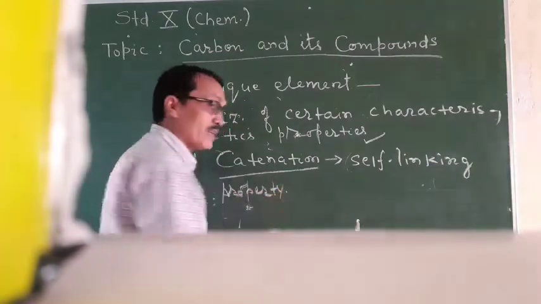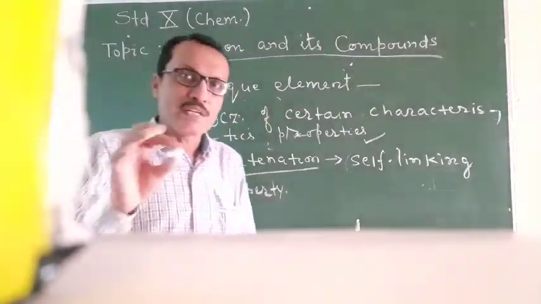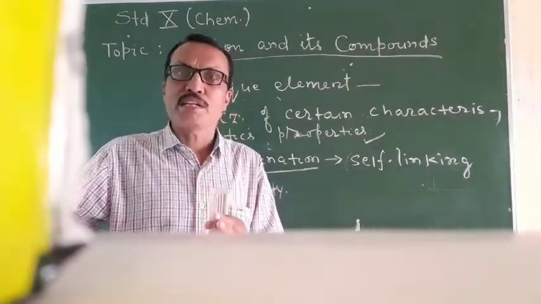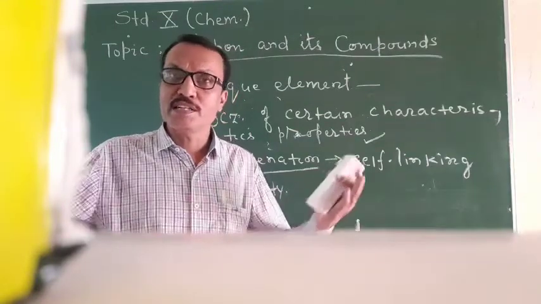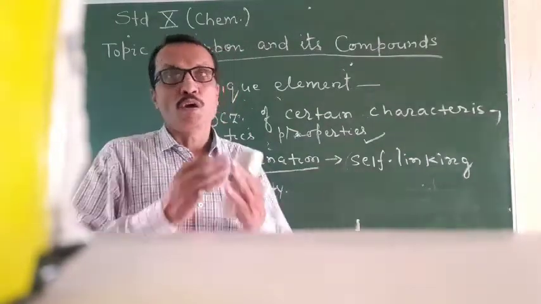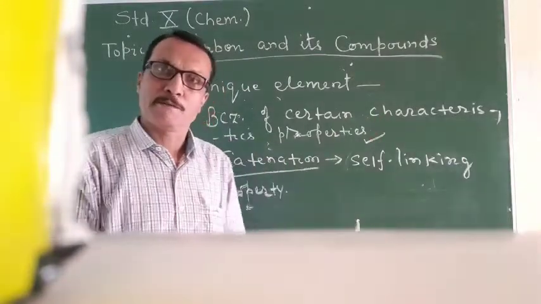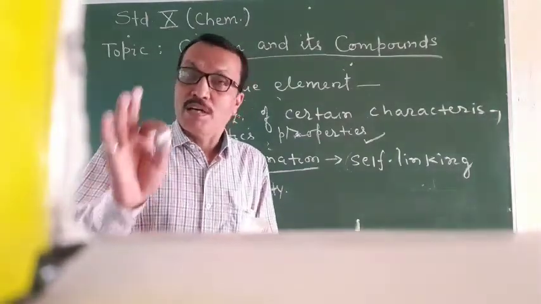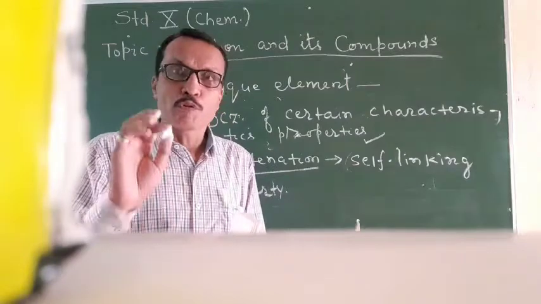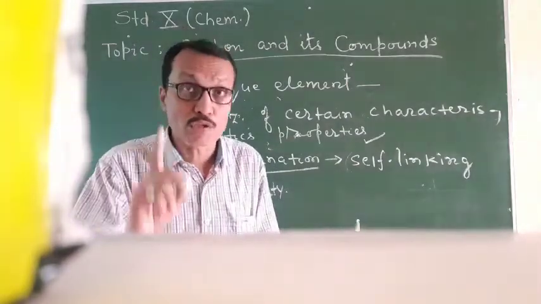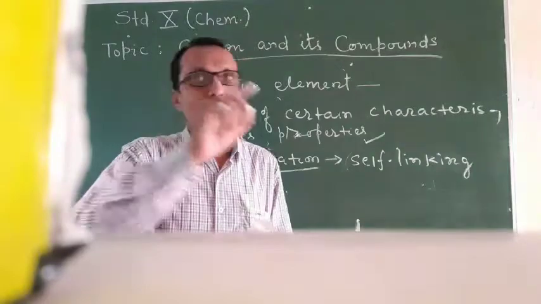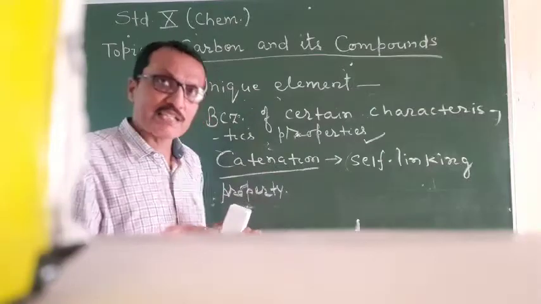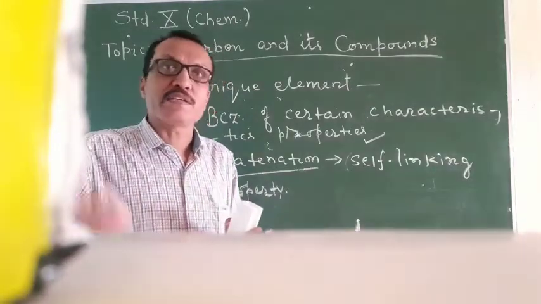Self-linking property. What does it mean? It means carbon has the ability to join with so many other carbon atoms and form a giant chain, a big chain of different lengths. This is known as catenation. Students, some other elements also show the property of catenation, but not to the extent of carbon. In carbon, this property exists to the maximum extent.